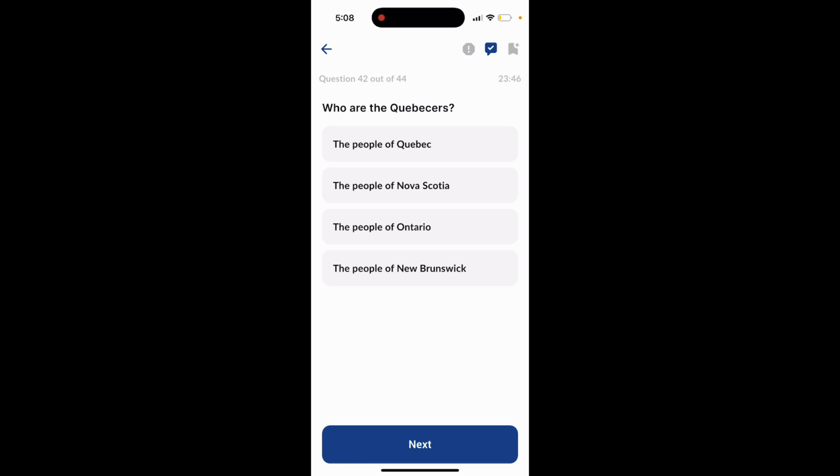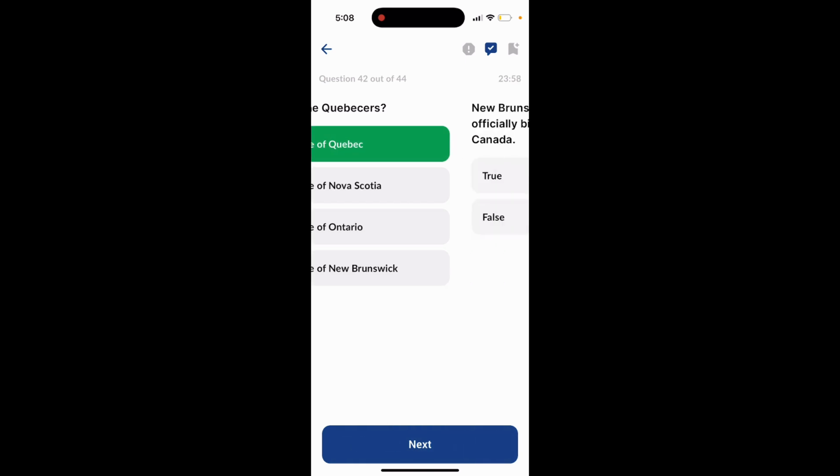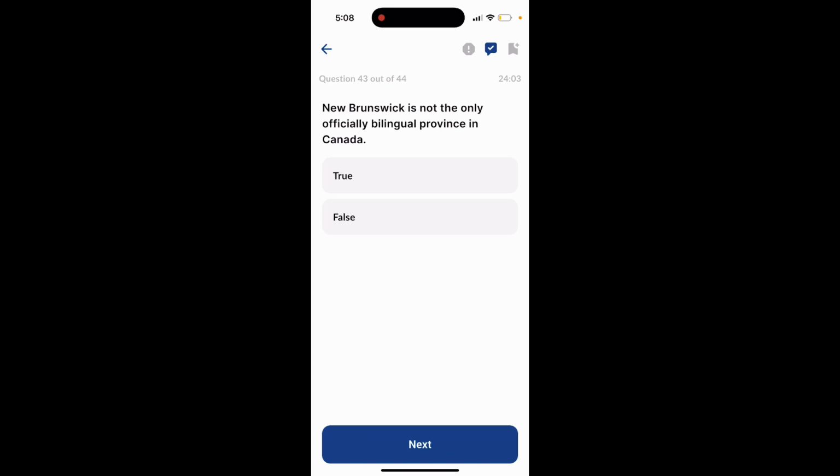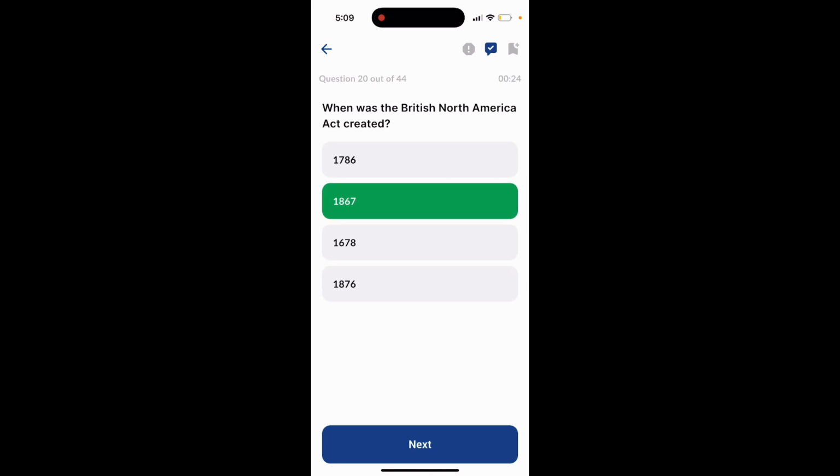Question 42. Who are the Quebecers? The people of Quebec, the people of Nova Scotia, the people of Ontario, or the people of New Brunswick? The answer is the first option, the people of Quebec. New Brunswick is not the only officially bilingual province in Canada. Is that true or false? That is false. And the last question, when was the British North America Act created? 1786, 1867, 1678, 1876. The answer is 1867.